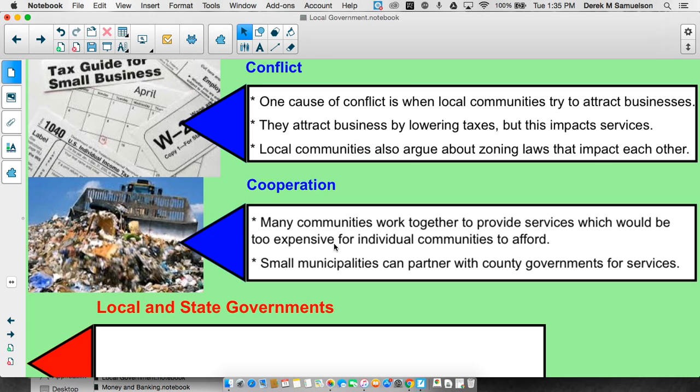Sometimes with smaller communities, you see this with police forces and fire departments as well, that they might share a community fire department. Now, small municipalities, the small villages and townships, they tend to have to partner with county governments. So they go one step up above them to provide services because they simply can't afford to do it all themselves.